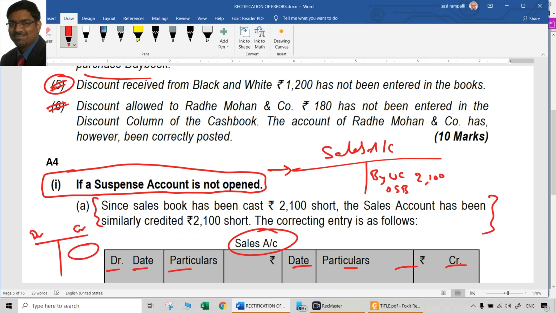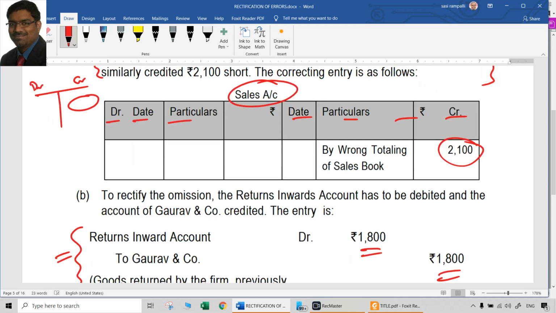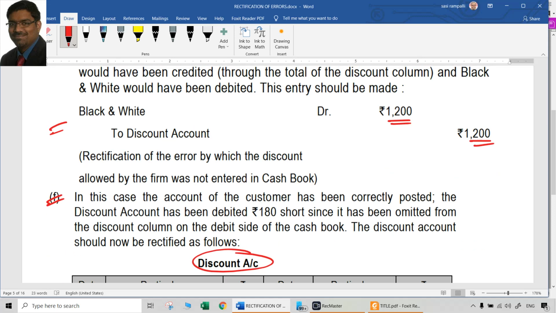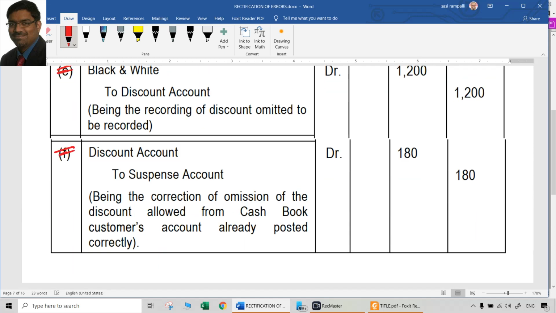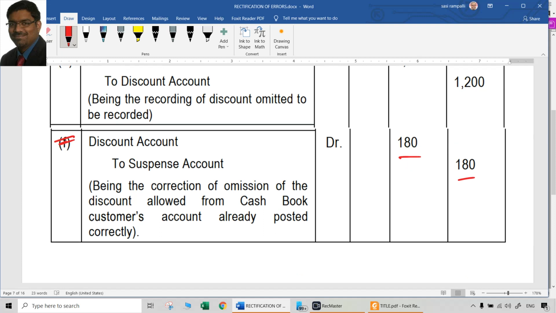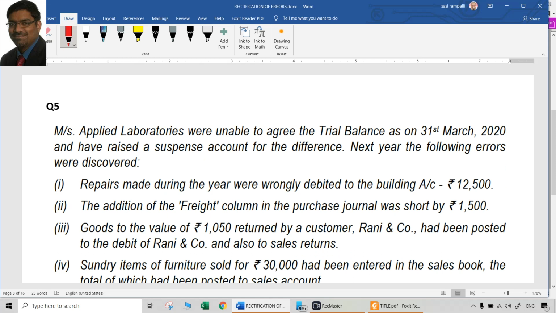Then sixth one, here 180 rupees of discount allowed has to be recorded now. So discount allowed should be debited for sure, but there is no place to credit. When there is no place to credit, where will we credit? The suspense account. So discount allowed account debit to suspense account. That will be the entry for the sixth point. So that is question number 4, which was a past examination question asked for 10 marks. Like this, many other questions are there. Question number 5.